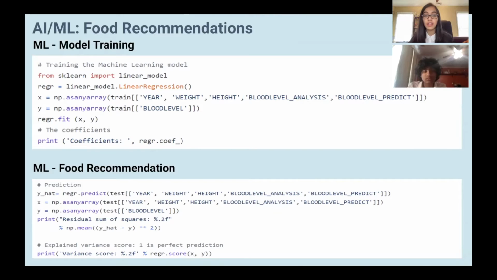We then assigned a linear regression coefficient called the variance score to represent how close or far a given health level is from the healthy range. We then trained our machine learning model to analyze the trends in a user's blood levels over the years with the help of the variance score and to alter their given food recommendations based on these trends. As you can see in the code snips, we also assigned a final regression coefficient to predict how close our prior recommendations have been in improving the user's health levels.